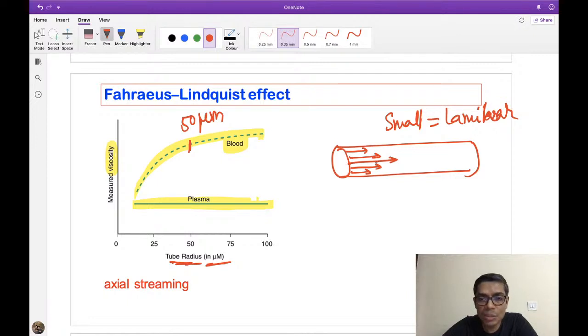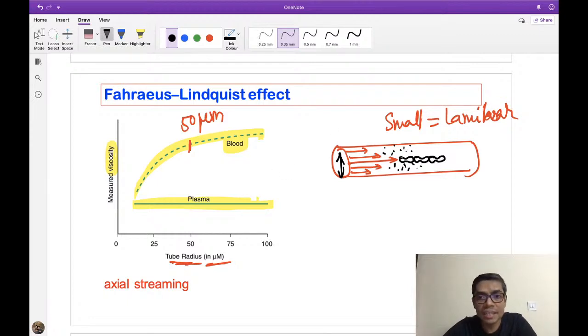So because of this huge velocity at the center of the blood vessel, what happens? All of the cellular components of the blood, that is the RBCs, aggregate at the center of the blood vessel, and the plasma is separated out at the lateral portion. Because all of this RBC is at the center, the net effective viscosity will be lesser than in a larger blood vessel, because in a larger blood vessel, what kind of blood flow occurs? Mostly turbulent blood flow occurs, and because of turbulence, RBCs remain in a haphazard condition throughout the blood vessel.